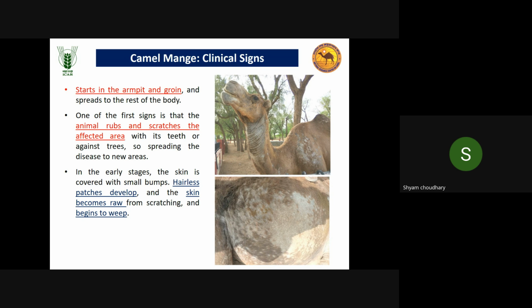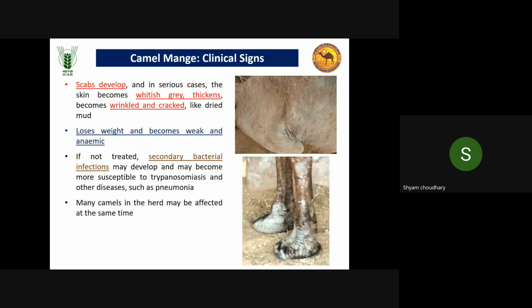due to this injury. In the early stage, the skin is covered with small bumps and hairless patches develop, and the skin becomes raw and begins to weep. These are the common clinical signs in camel.